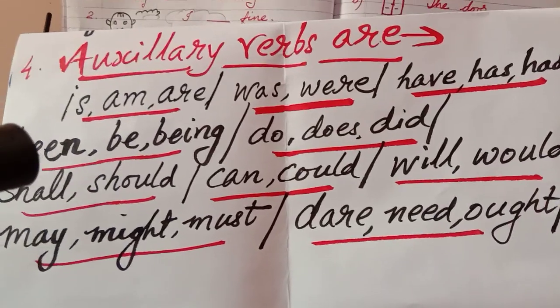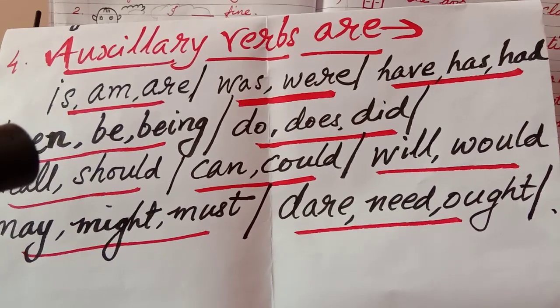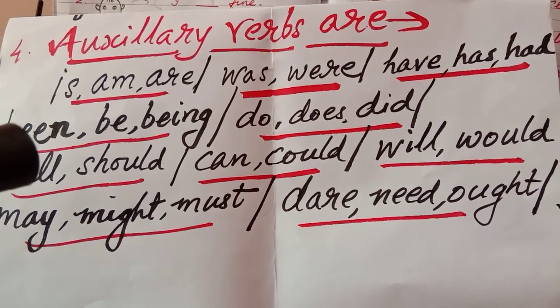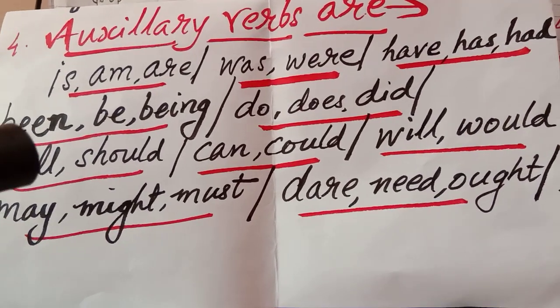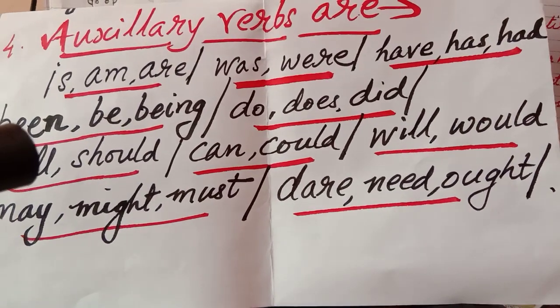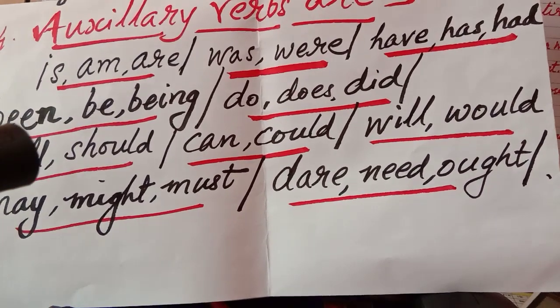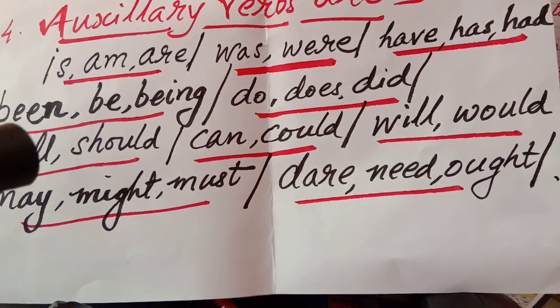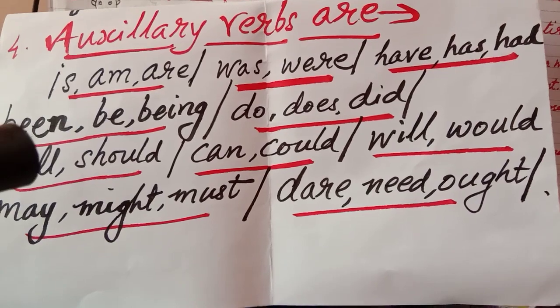Hello children, my today's topic is auxiliary verb. Auxiliary verb means helping verb. We have learnt in class 2 also, but today I want to explain to you the use of auxiliary verb, that is in present form as well as in past form. So here are some auxiliary verbs.